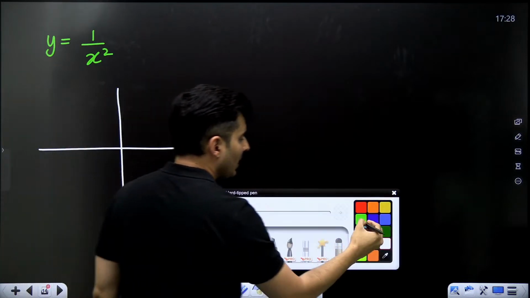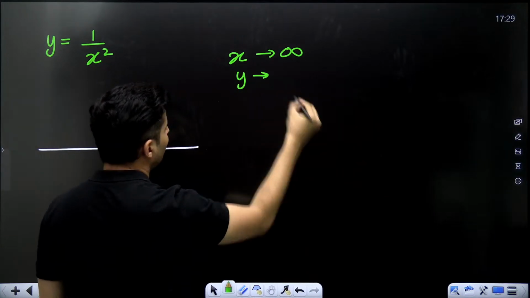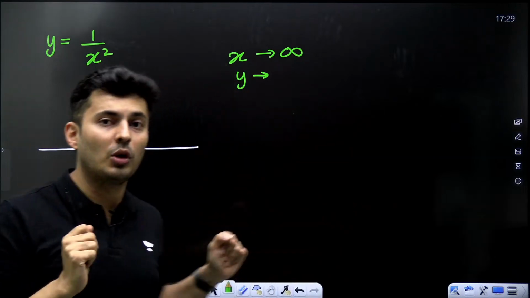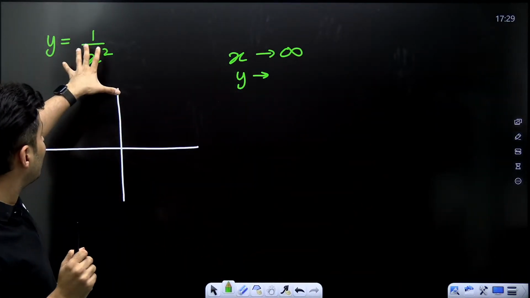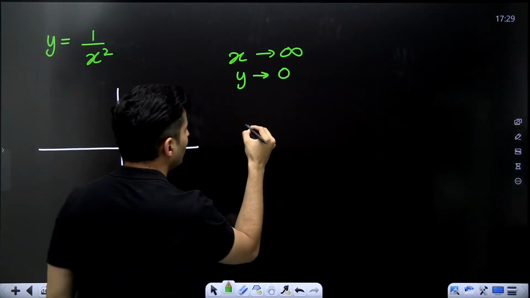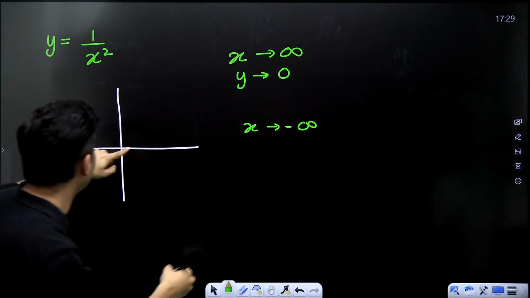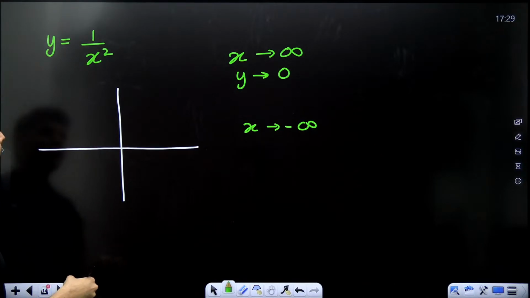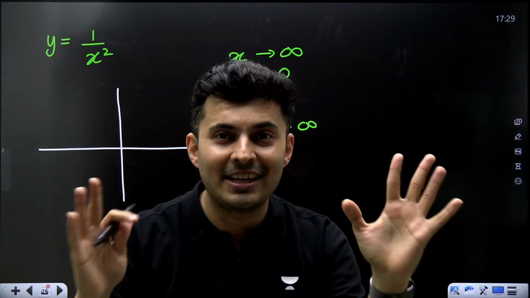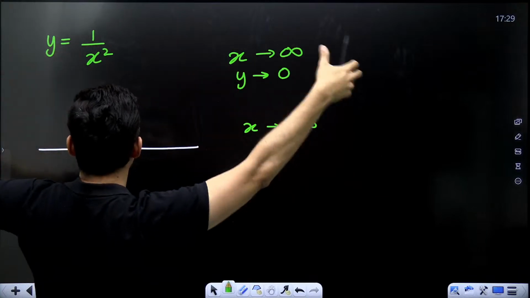Think logically. If x becomes large, then y will become large or small? X becomes large, denominator becomes large, ratio becomes small, y becomes small. Correct? Also, if x goes to a very large value on the negative side, minus infinity, x becomes very large on that side. Square of negative infinity is infinity square. Negative will cancel. Minus has no significance here. So it will again become a very large denominator.